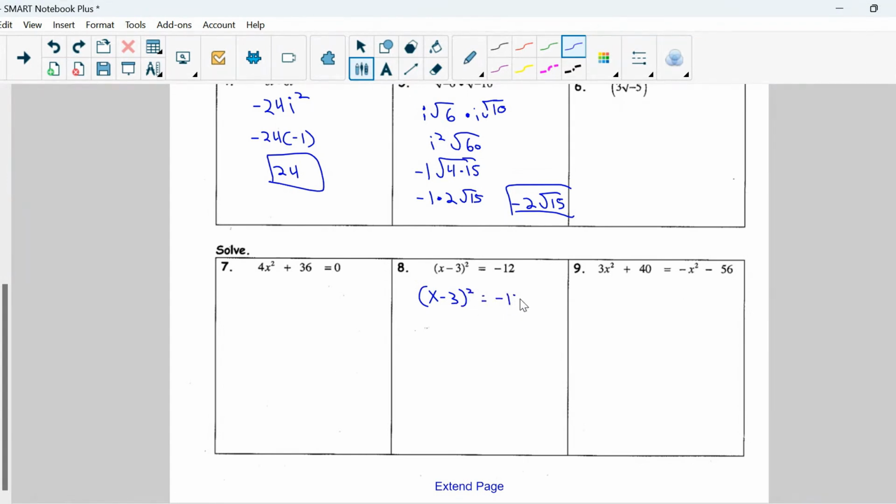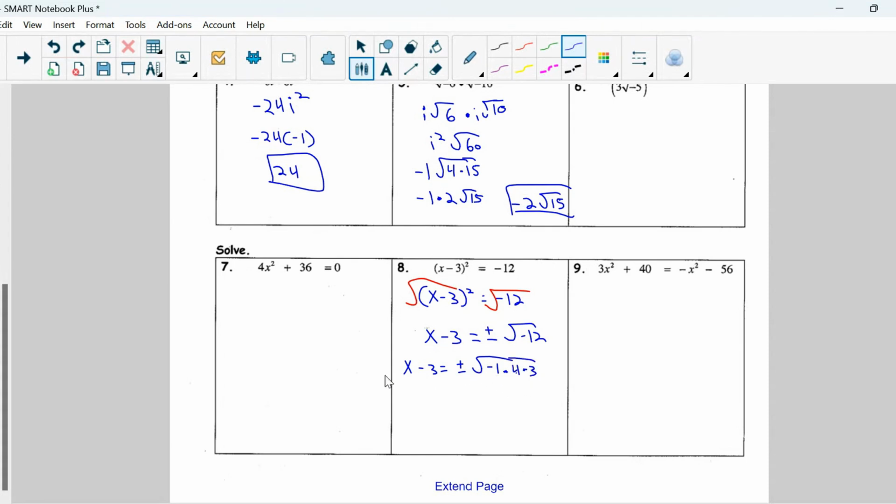So in order to do that, we could take the square root of both sides. Okay, the square root of x minus 3 squared is just x minus 3. And then that equals, remember when you take the square root, you have to have plus minus the square root of negative 12. Okay, now our only job here is to simplify the square root of negative 12, since we can't have a negative there. Okay, so you have x minus 3 equals plus or minus the square root. Let's factor this. And we already did this above. Negative 1 times 4 times 3.